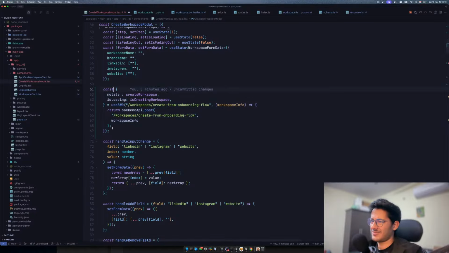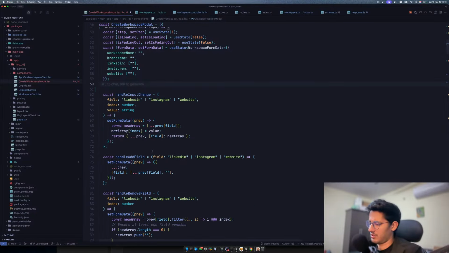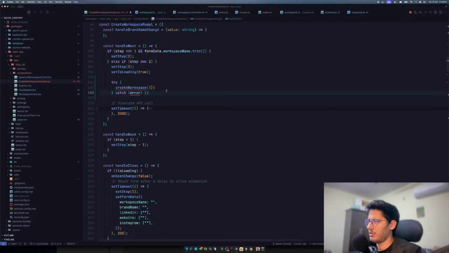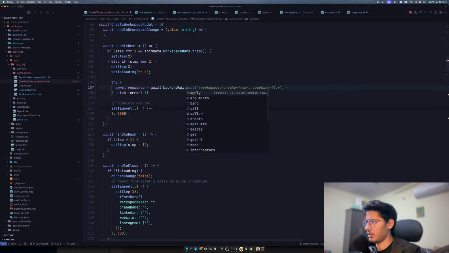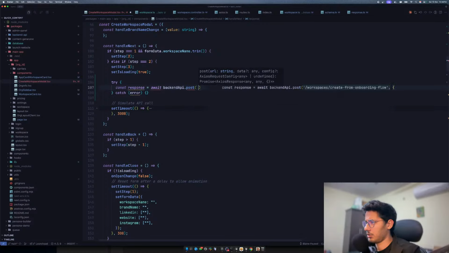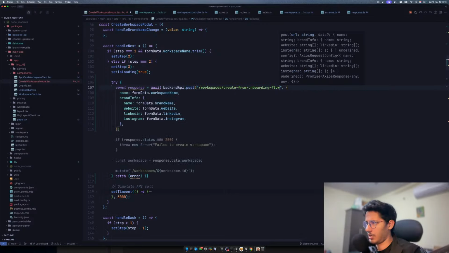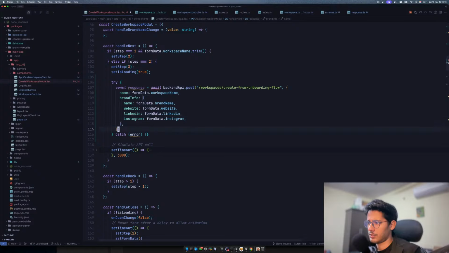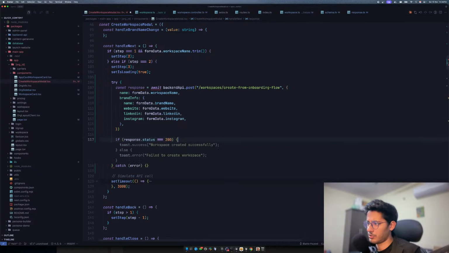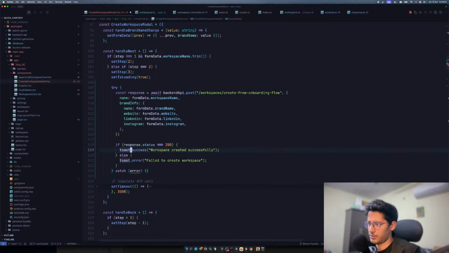Let's do it the simple way. Let's forget this and build it very simply. What we can do is say response equals await backend API dot post. I can post that and see what we get. If we get a response with status 200, that means everything was great, and we can probably import this. Yeah, great. Maybe import types.